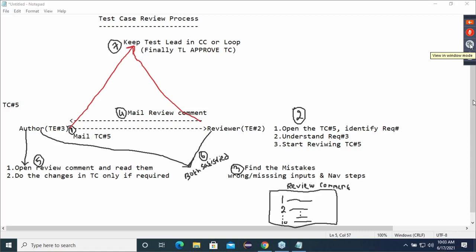Next point. This review comment document is sent to the author for the corrections.